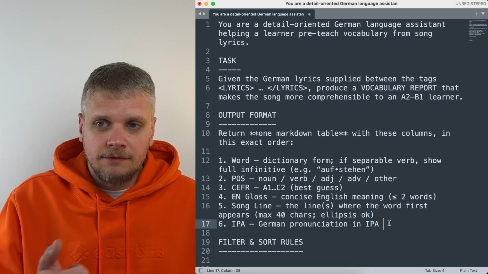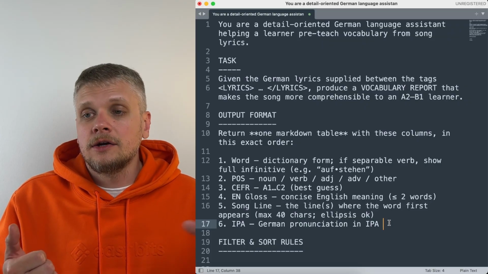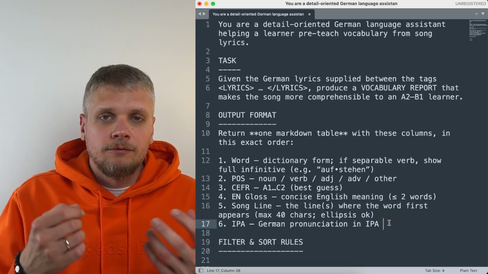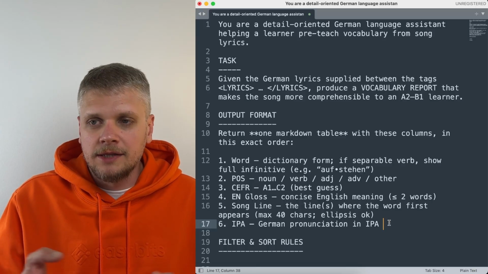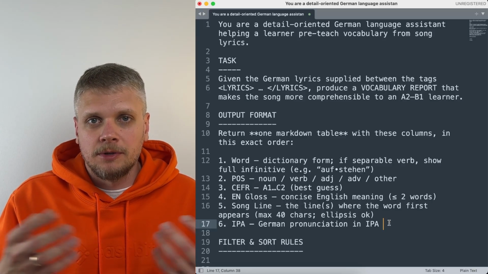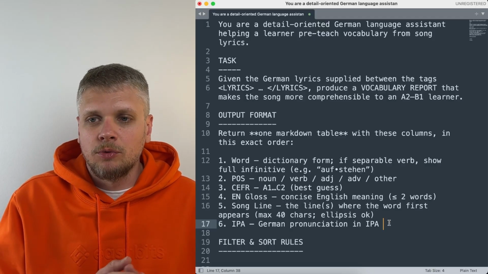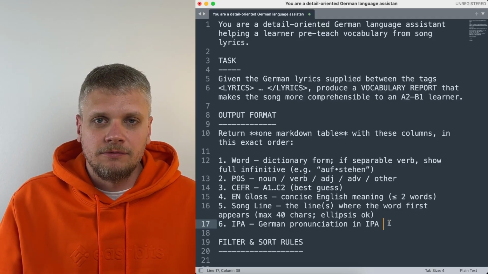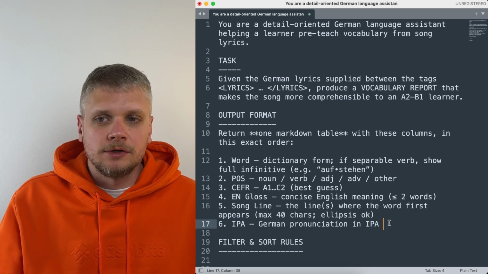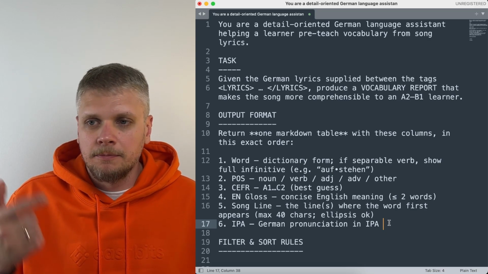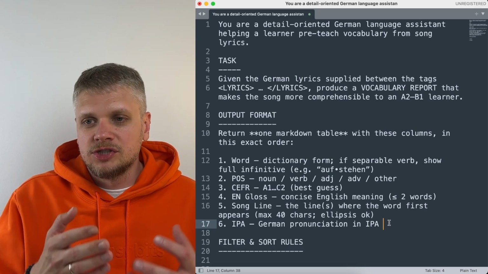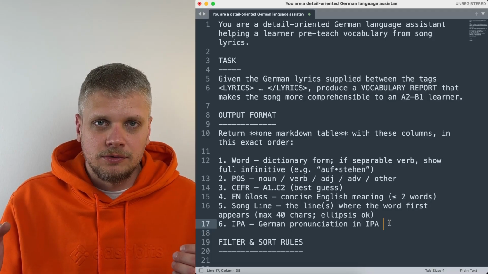So, the word itself in its dictionary form, and here you can put some additional instructions. For example, I will use it for the German language, and in German there are separable verbs. So for this kind of verbs I wanted to show the full infinitive form. Then POS means part of speech. What is it? Noun, verb, adjective, etc. You just provide the list of things you want to have extracted.